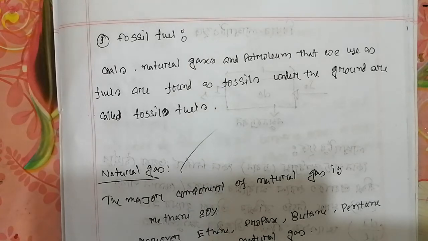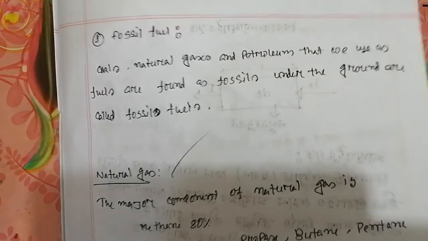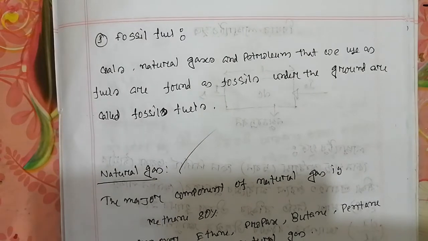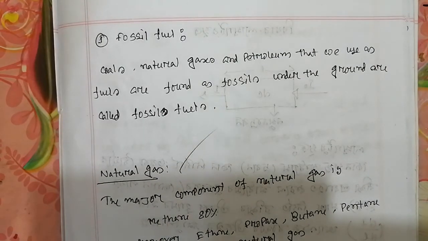The remains of animal and plant bodies, hundreds of millions of years old, have been discovered as fossils. Coal, natural gas and petroleum that are used as fuels are found as fossils under the ground. That's why coal, natural gas and petroleum are called fossil fuels.